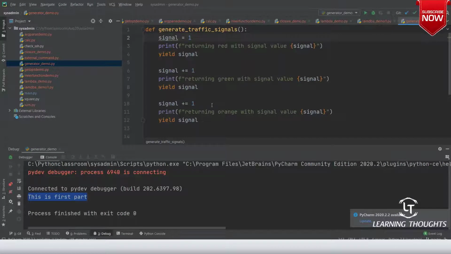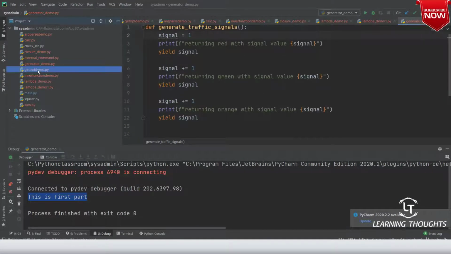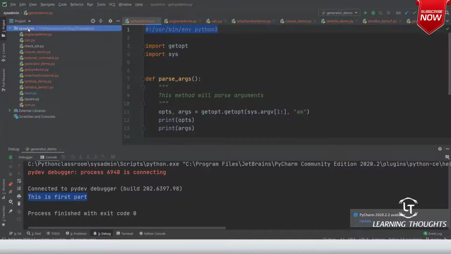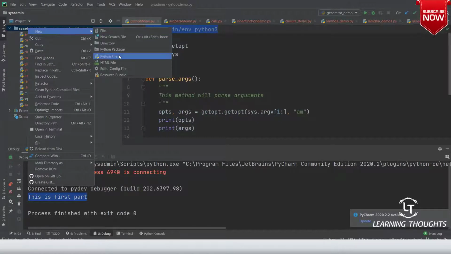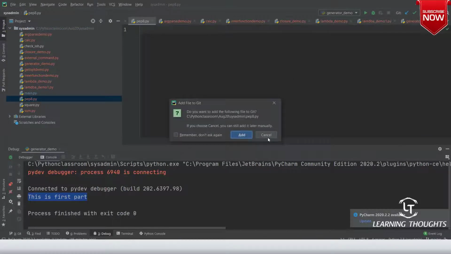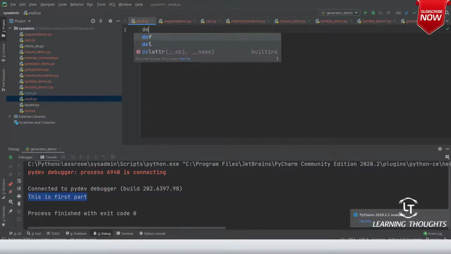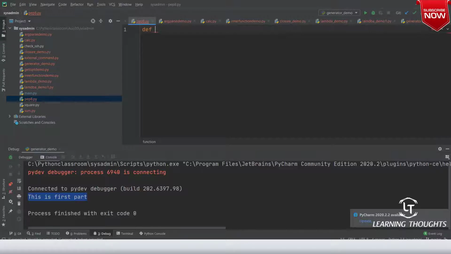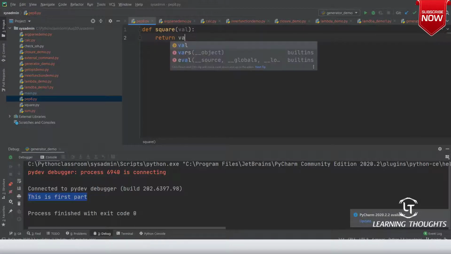Now what I'll try to do is go with an example. Let me quickly write the stuff. New Python file, PEP 8. Okay, right. So define square of val, return val star val.